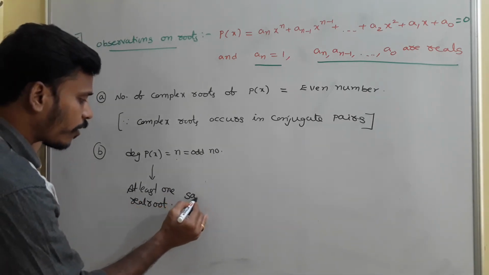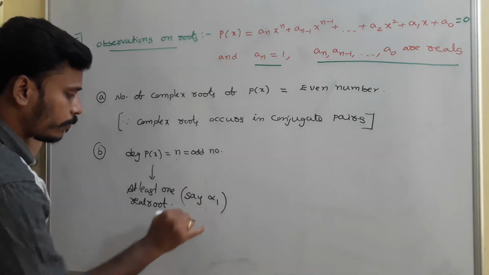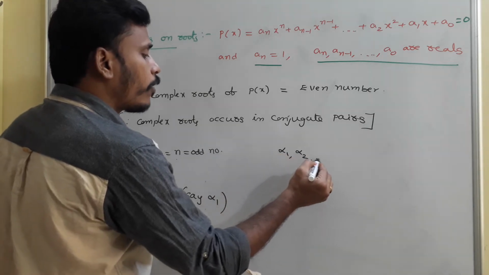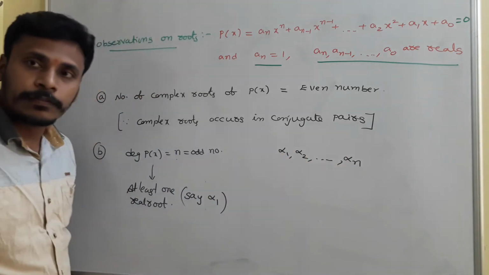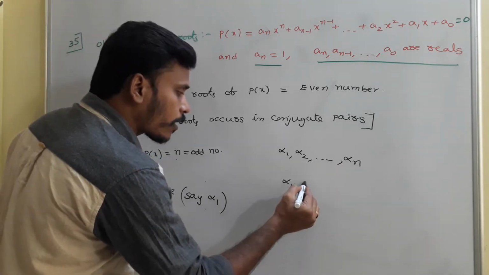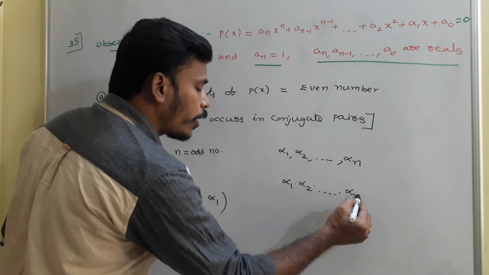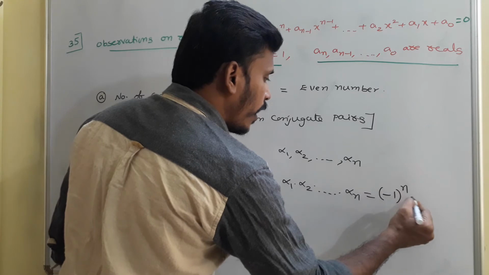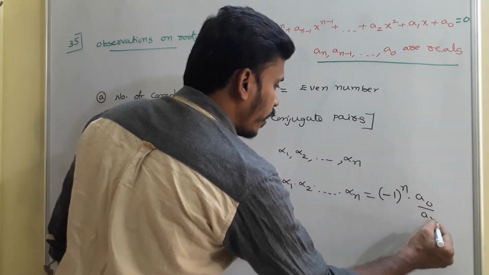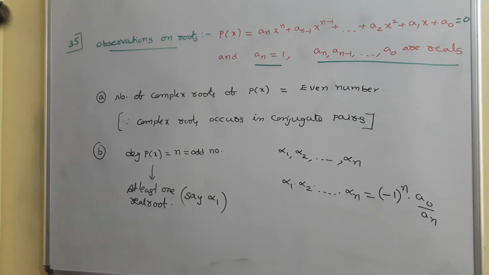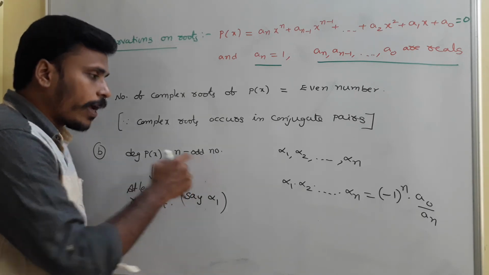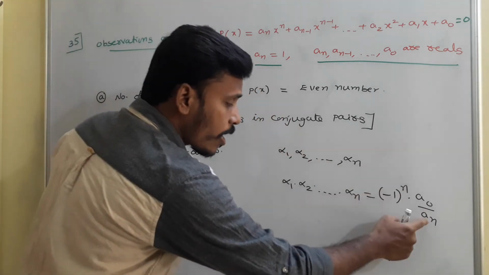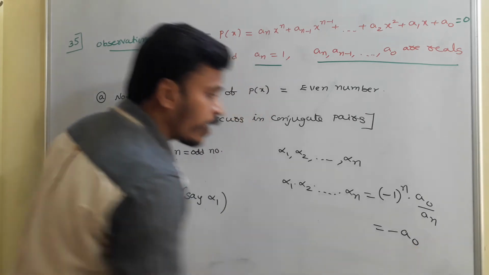You just call the real root some alpha 1. Suppose the polynomial equation has n roots, alpha 1, alpha 2 and so on up to alpha n. And what you know about the product alpha 1 into alpha 2 into and so on into alpha n is that the product of the roots is simply minus 1 to the power n into a naught by a n. The rule for the product of the roots. Okay, and n is odd, right? n is odd and a n is already given as 1, so it is simply equal to minus a naught.